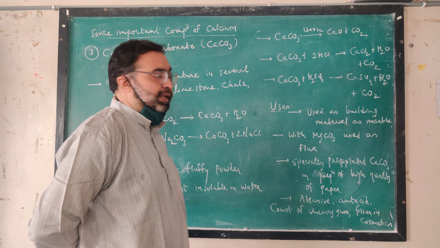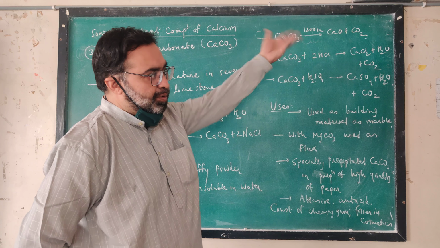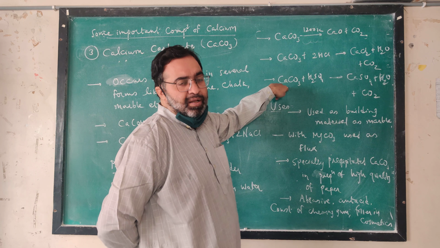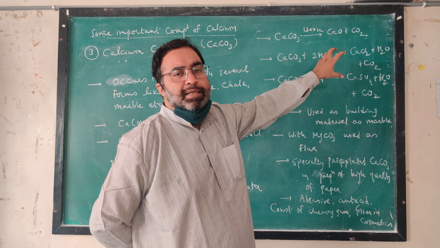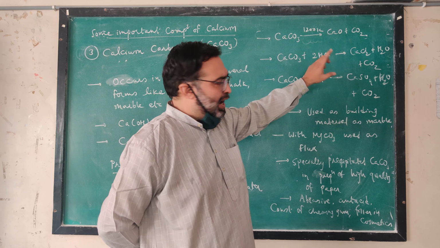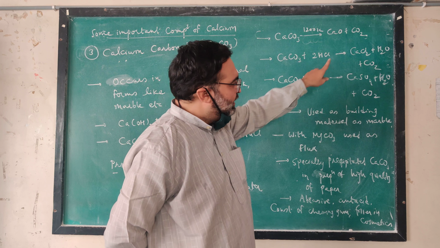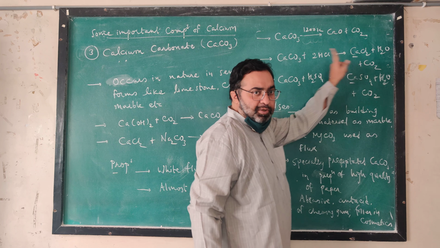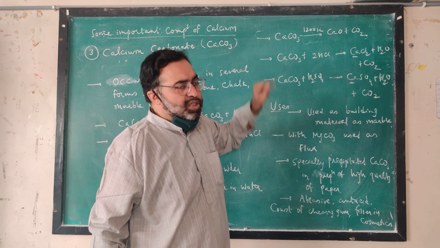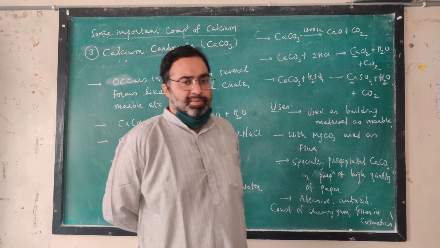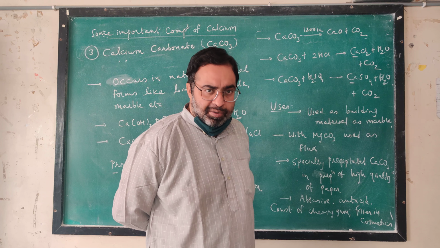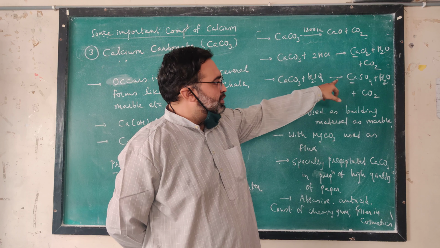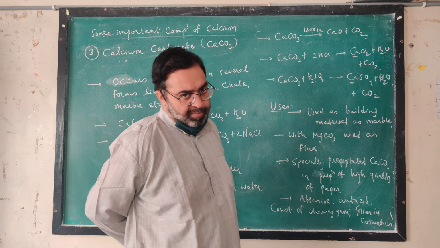Calcium carbonate on heating above 1200 Kelvin releases carbon dioxide gas. And calcium carbonate reacts even with mild acids like HCl and H2SO4, hydrochloric acid and sulfuric acid, to give the corresponding salts with the liberation of carbon dioxide gas. When calcium carbonate reacts with HCl, it forms calcium chloride and liberates carbon dioxide gas. Calcium carbonate reacts with sulfuric acid to give calcium sulfate and liberates carbon dioxide gas.